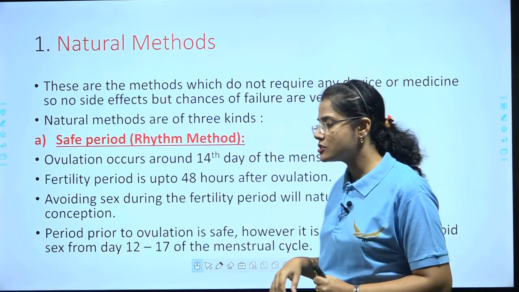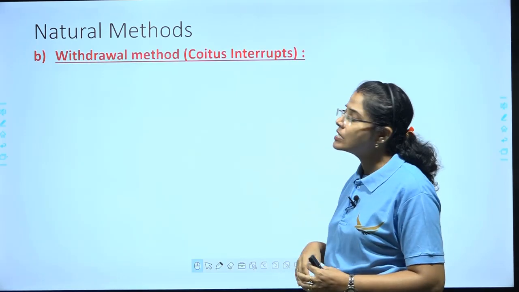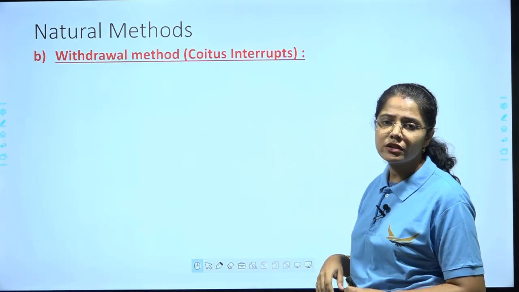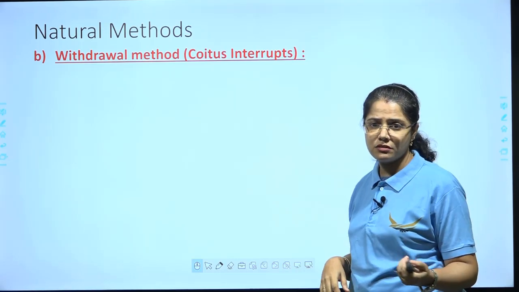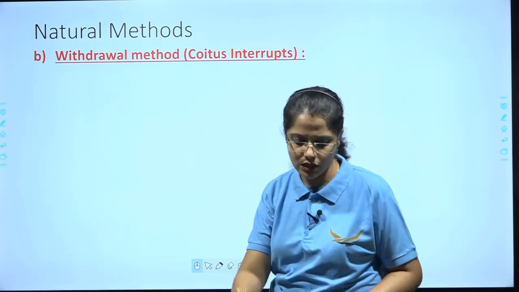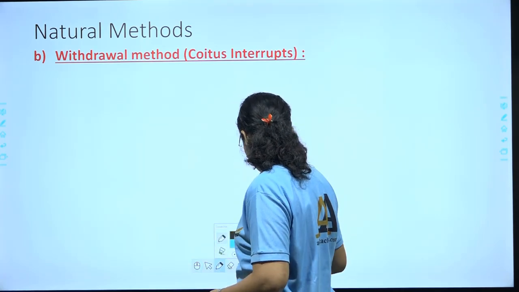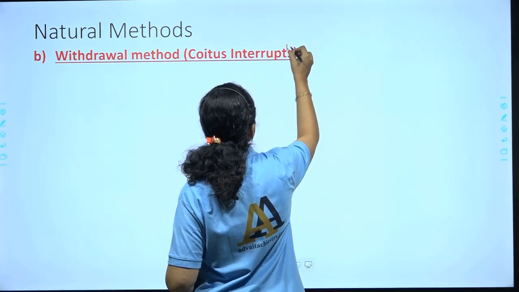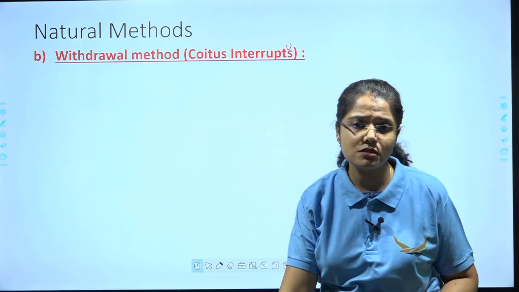The next method under natural methods is the withdrawal method, also called coitus interruptus. What does this mean? There is a spelling error over here, kindly make it coitus interruptus.